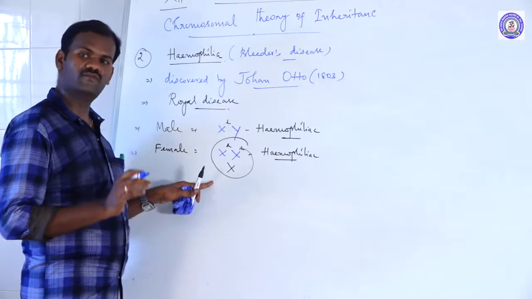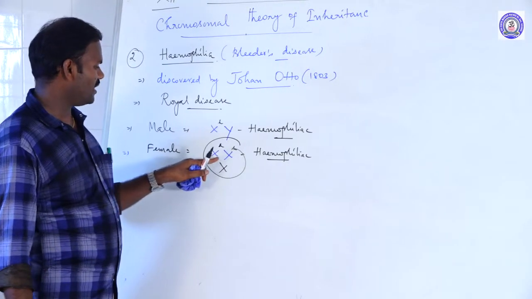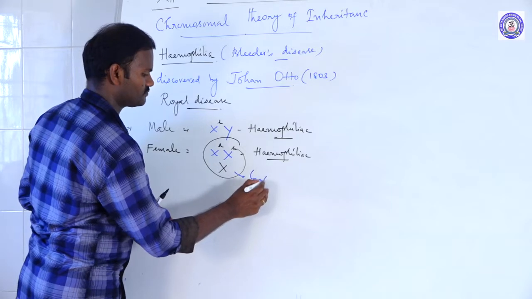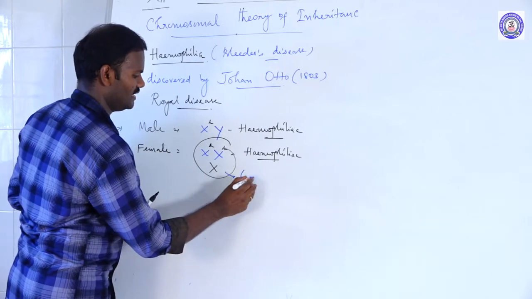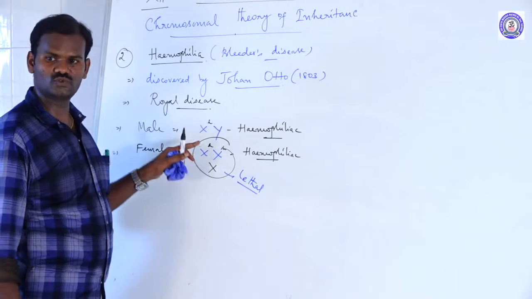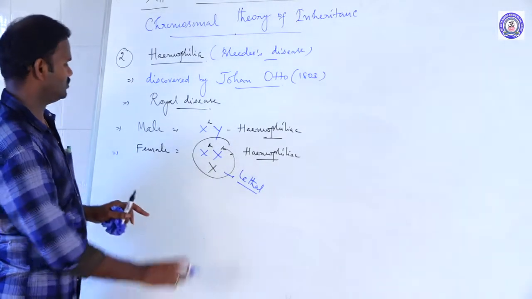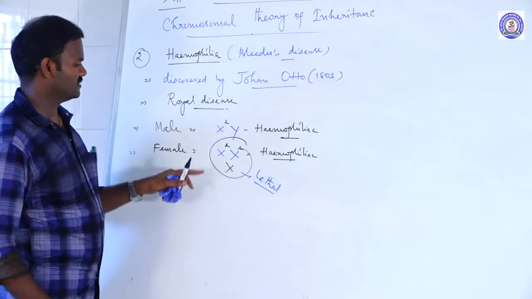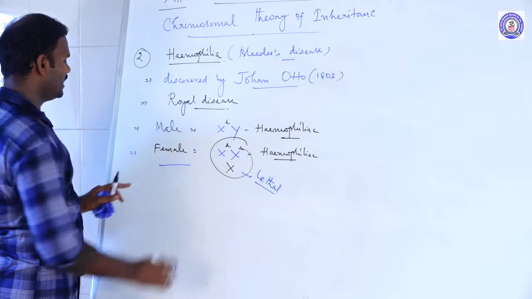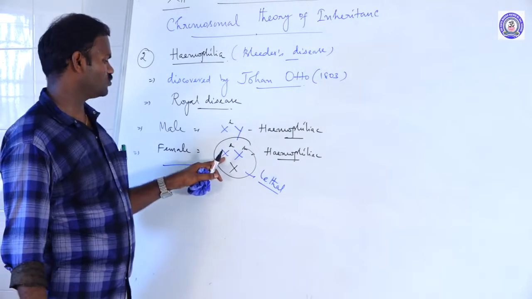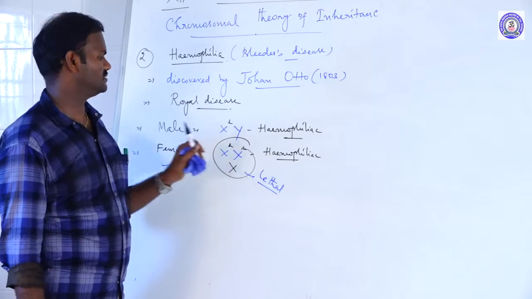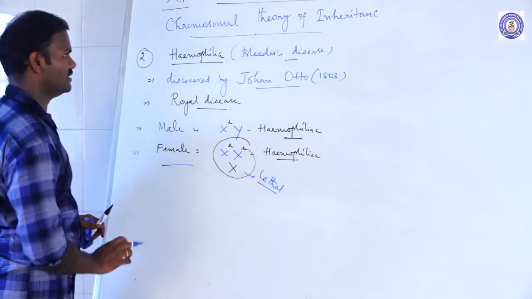She dies before birth, because the combination of both recessive alleles is lethal. If both recessive alleles are combined together, it leads to death. So such a baby will not survive. These are the conditions. If only one X chromosome of the female carries the recessive gene, she is a carrier of these alleles or genes.